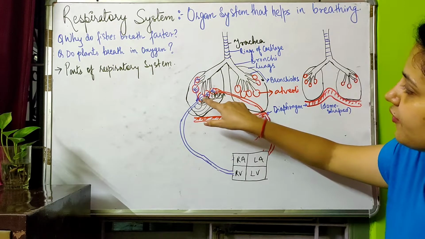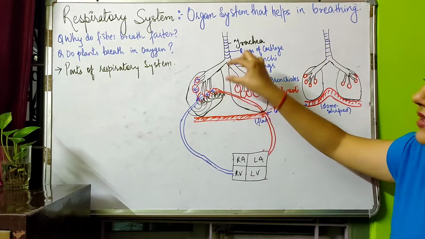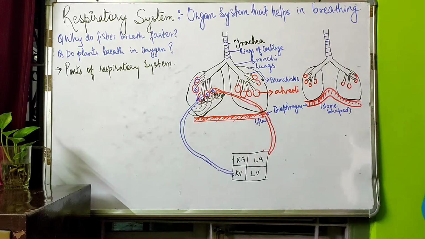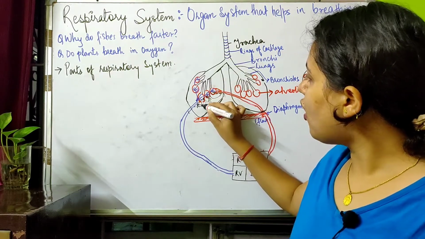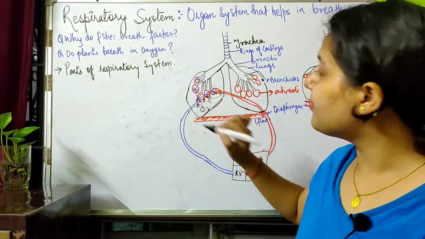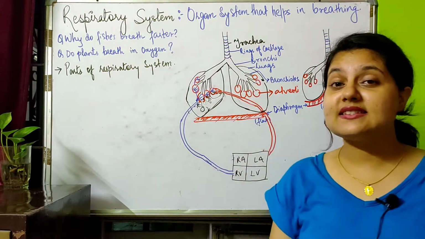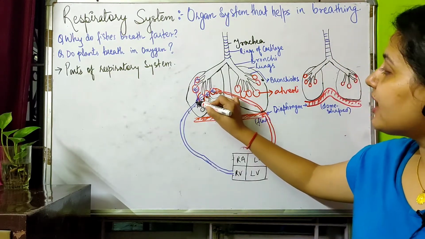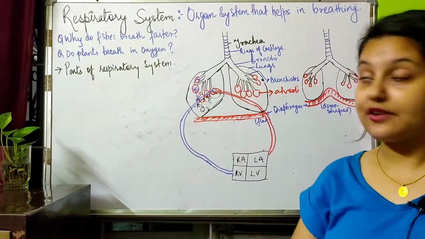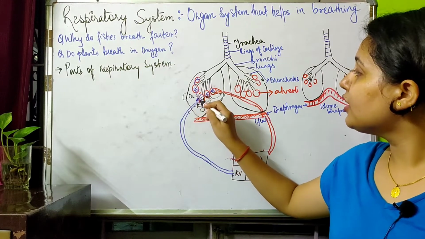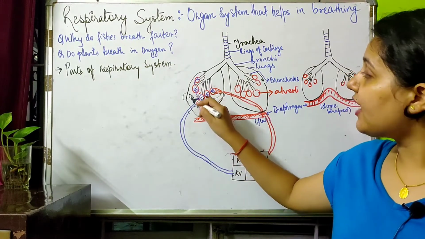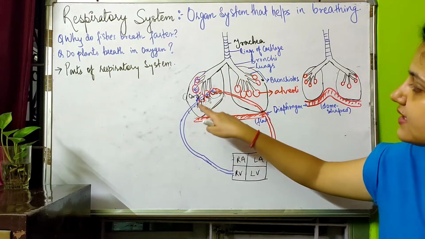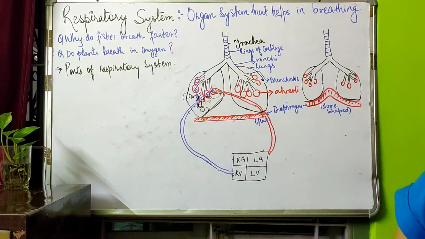That means the oxygen from here is transferring to the blood vessels, and the carbon dioxide from the blood vessel is transferring to the alveoli. And you see, firstly oxygen will be coming out from the alveoli sac. Now the alveoli sac will be vacant or empty, and after that the carbon dioxide will be moving to the alveoli sac. First the oxygen will be going outside, and then after that the carbon dioxide will be going in. That means the exchange is happening. Oxygen is coming out and the carbon dioxide is getting in.